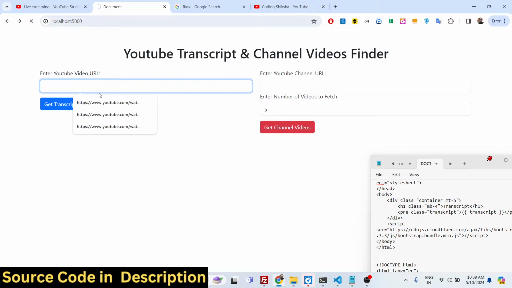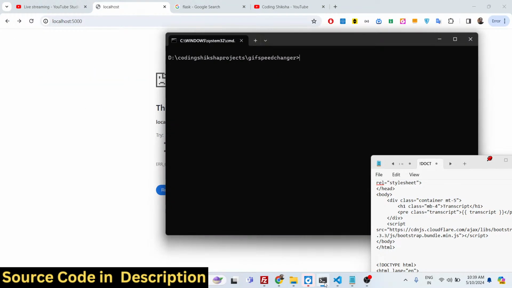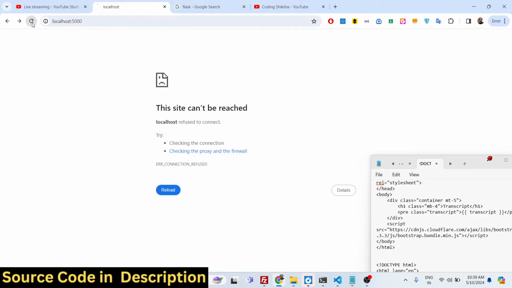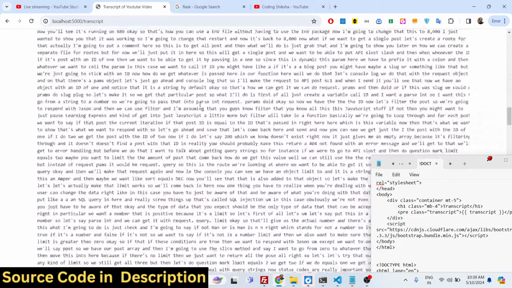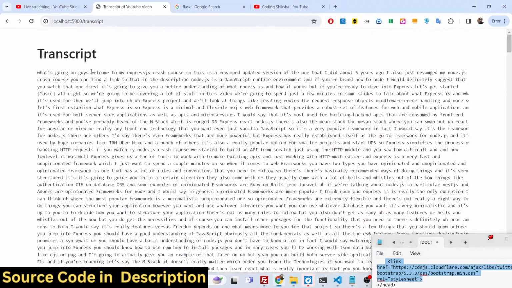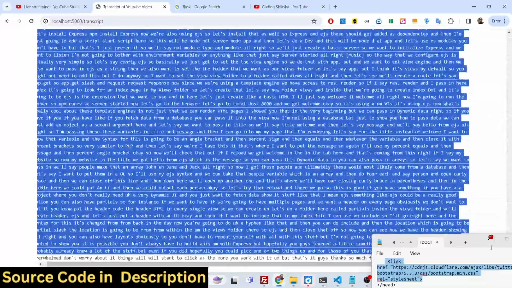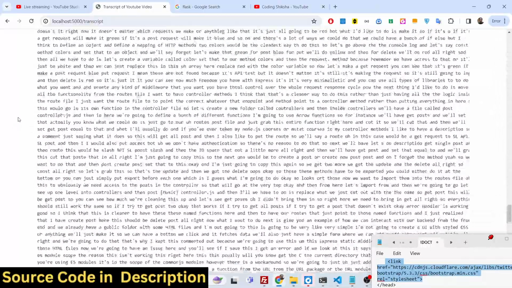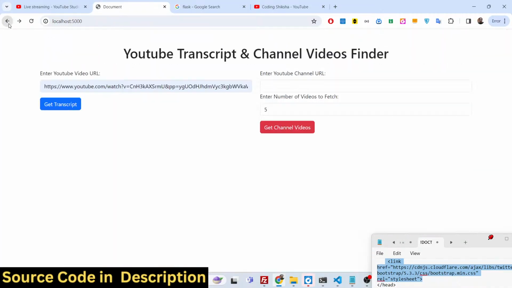So if you now input the YouTube video URL, you just need to restart the application. Input the URL of the YouTube video, and now it will show you the transcript on this template. You will see that it is showing the transcript well formatted. You can copy this transcript and store it in a file. It's a very good application, guys. You can pick any YouTube video on the internet and get the transcript.